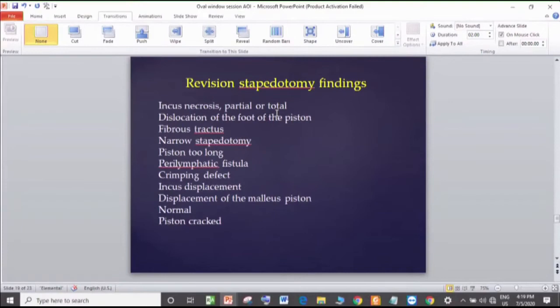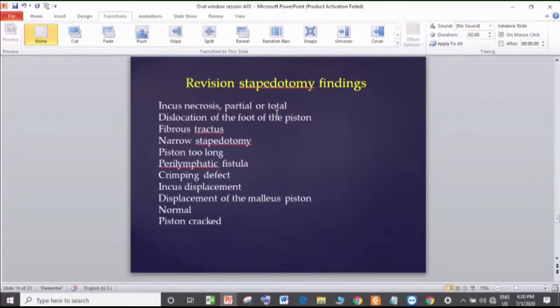Because sometimes bone dust causes multiple little partitions forming under the foot plate. So the bottom line is, when there is a platinectomy or large defect, it is better to avoid using a piston and use a cartilage to prevent future problems, if it's a subtotal platinectomy or a platinectomy. Now, if the piston is too long, you have to remove it, put a vein graft, and put a next piston of adequate size. Perilymph fistula, anything?